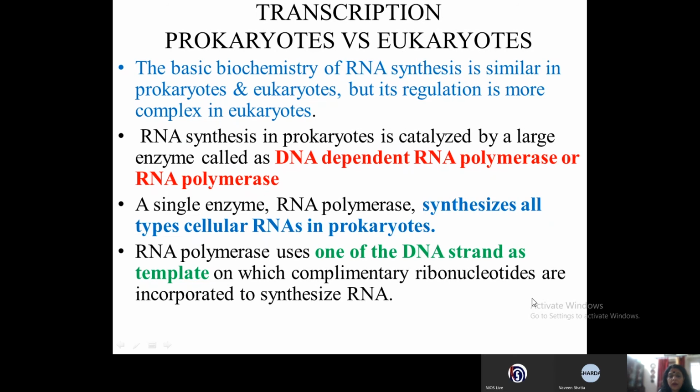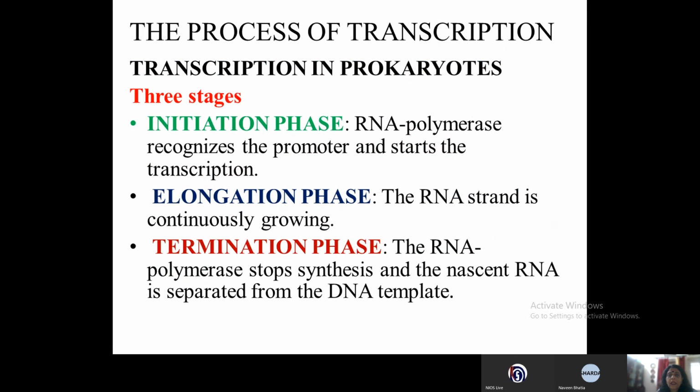Now, the RNA polymerase uses one of the DNA strands as a template on which complementary ribonucleotides are incorporated to synthesize the RNA. Now, let us see the three steps that help in transcription in prokaryotes. So, what are the three steps?